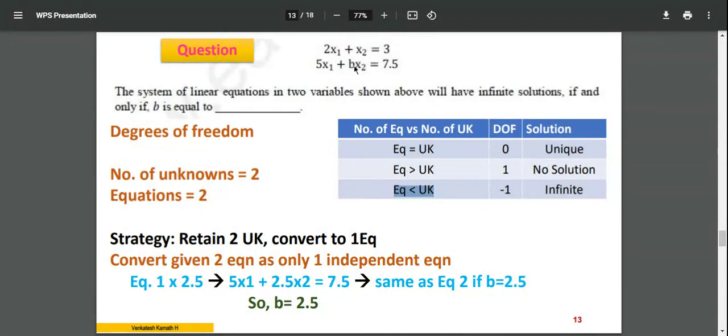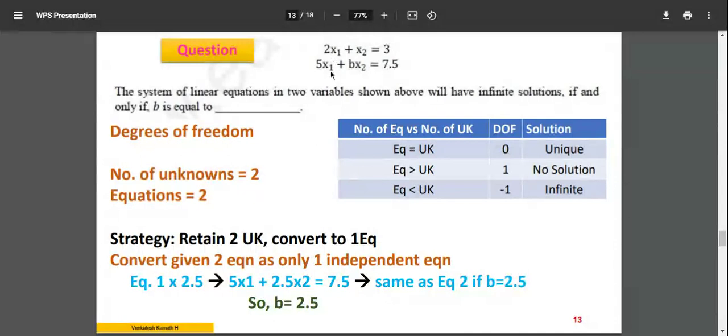If you put some number for b, say 2 or 3, now look at the equations. You have two equations and two unknowns. Obviously, the number of equations is equal to the number of unknowns, and there will be a unique solution. Now if the number of equations should be lesser than the unknowns, what should we do?